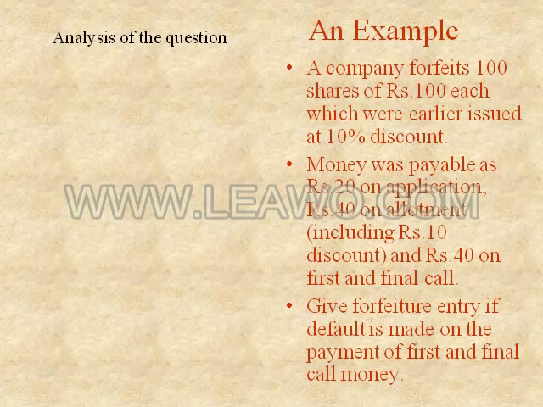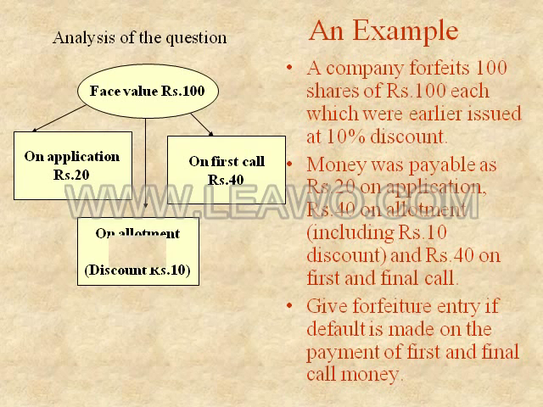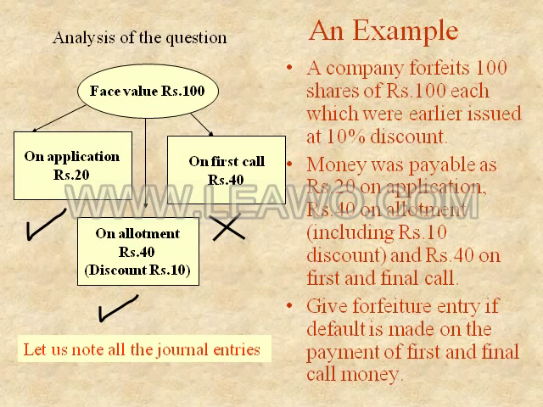Let us analyze this question. Application and allotment money was paid, but first and final call money was not paid, and therefore the shares were forfeited. Now let us note all the journal entries.